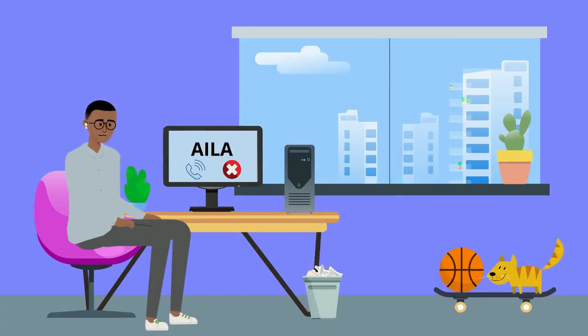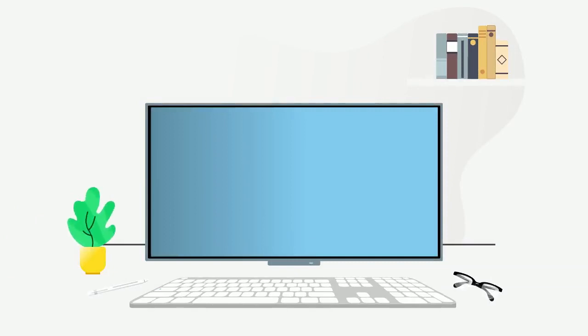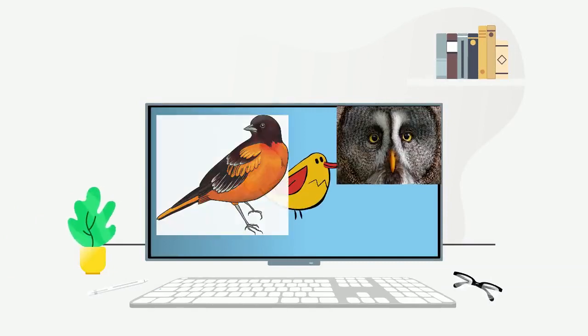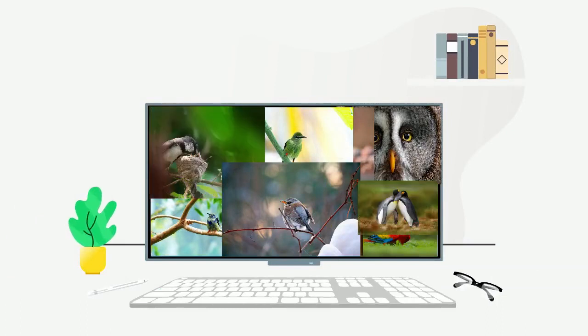So, in deep learning, a computer learns by seeing many examples and extracting features from those examples to classify things or make predictions? That's correct. For example, a computer may be assigned the task of identifying birds in photos. This requires seeing many photos of birds.